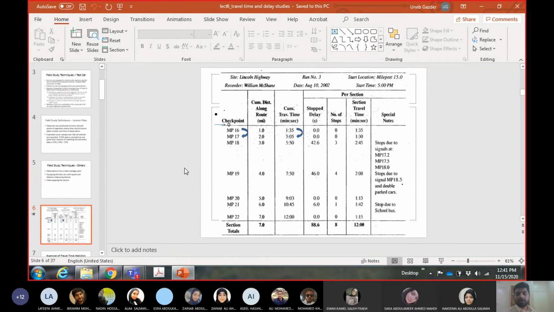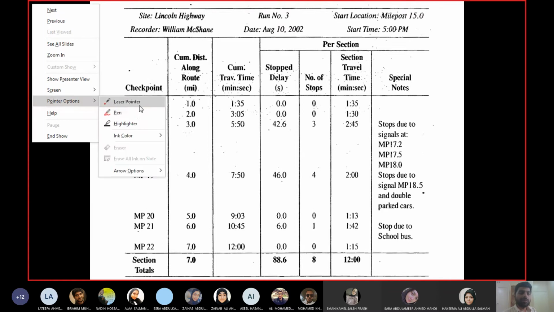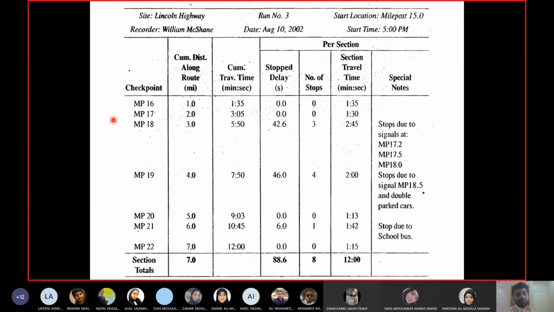This is a travel time observation sheet. At the start you see the name of the highway, and the name of the person who is recording the data, which is the author of the book. This is the number of observation. So run number 3 means observation number 3. You will see this word in the other examples and questions as well. Run means one travel time observation. So if I say I took 3 runs, that doesn't mean I ran 3 times. It means I took the travel time observation 3 times.